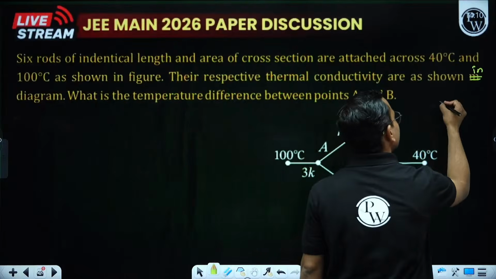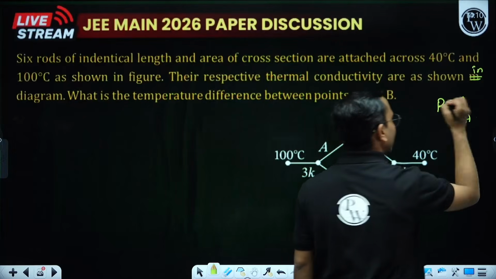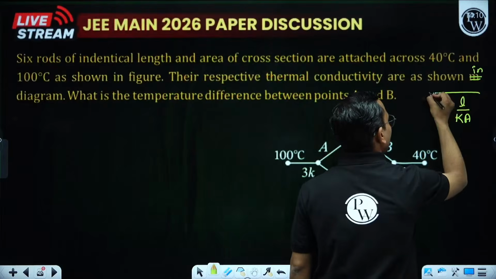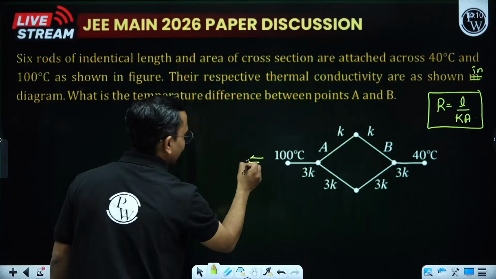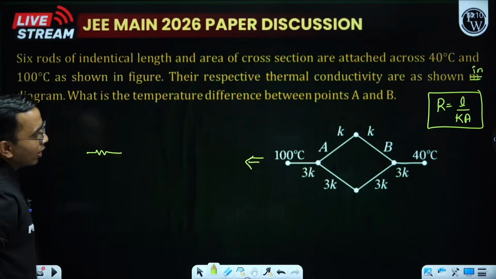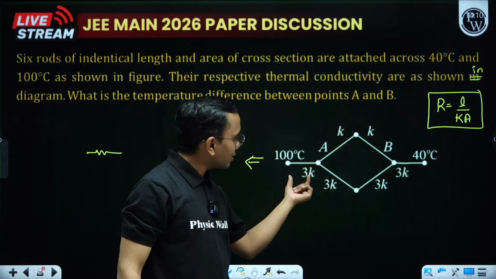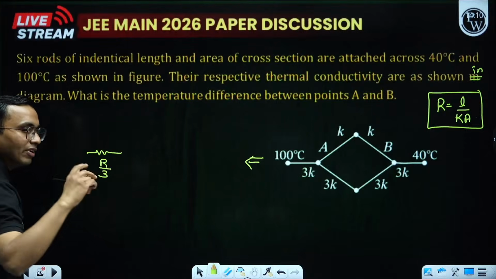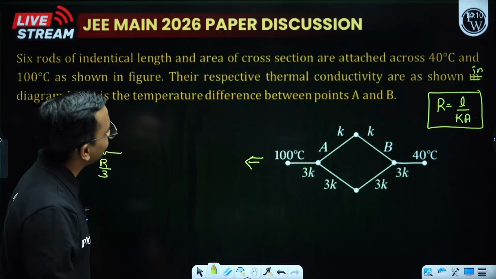How do we write the thermal resistance? That is L by KA. This is how we write the thermal resistance. Remember this formula. Now I am drawing an electrical circuit. Here the conductivity is 3K. I am taking L by K as R, so the resistance will become R by 3. If conductivity becomes 3 times, resistance will be 1 by 3 times.